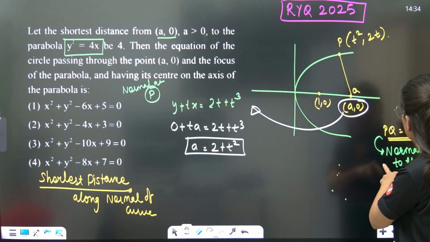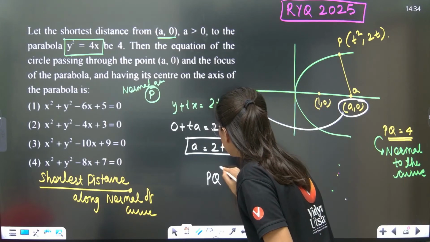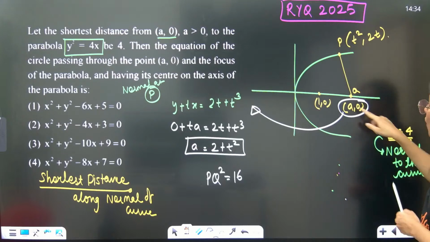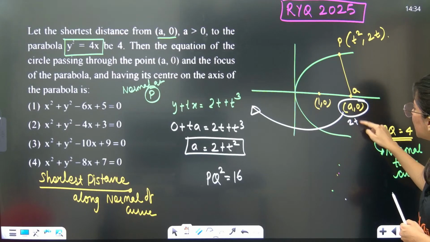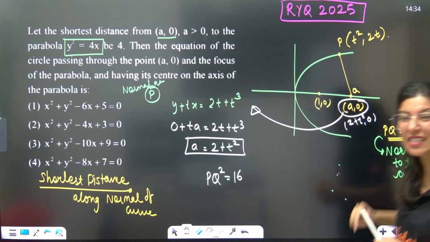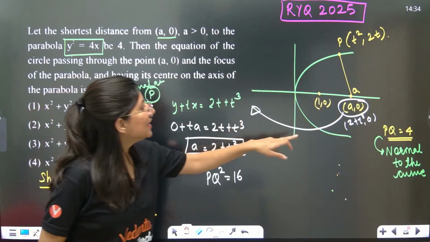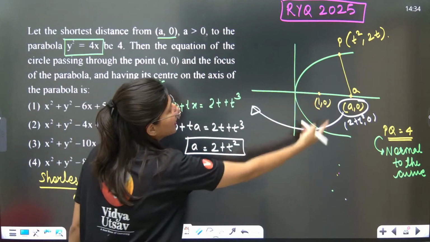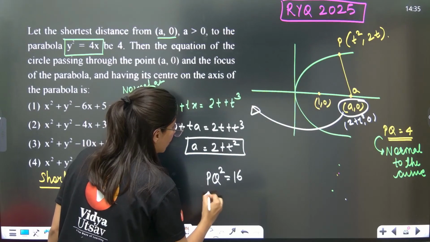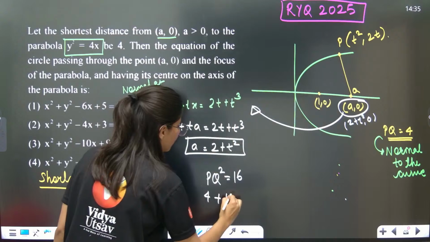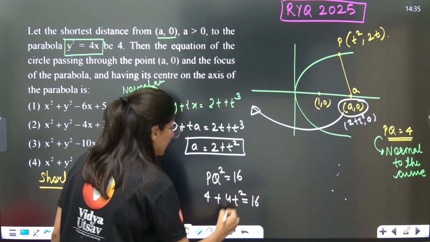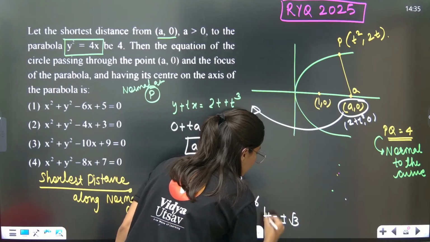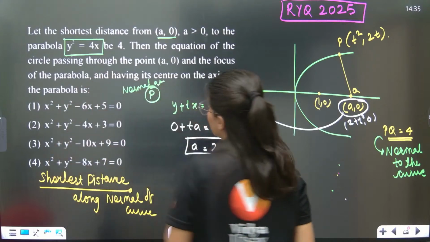Now as per the question, PQ is 4, correct? Or we can say PQ square is equals to 16. Now you have coordinates. Coordinate of P is right here. Coordinate of A is 2 plus t square comma 0. Now apply the distance formula. 2 plus t square minus t square, so 2 square is 4, and 0 minus 2t square. So 4 plus 4t square is equals to 16. Clearly t square is 3. t is equals to plus minus root 3.